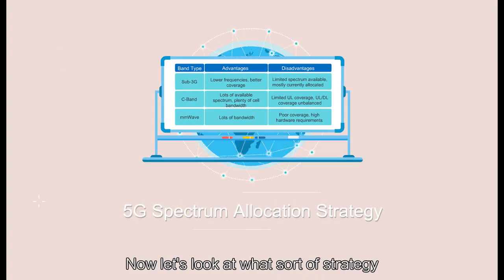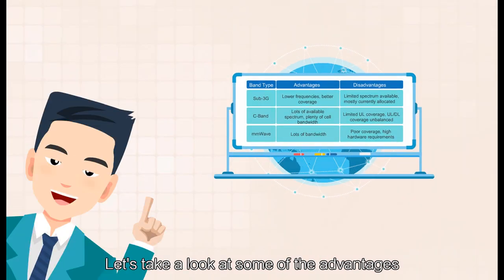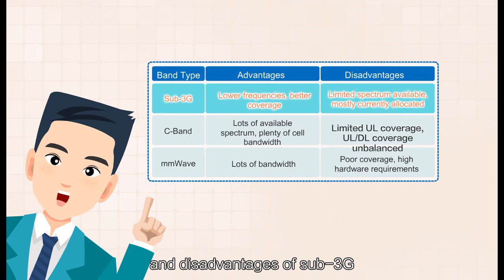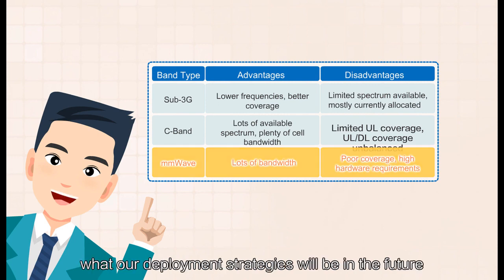Now, let's look at what sort of strategy will be used for 5G spectrum deployment. Let's take a look at some of the advantages and disadvantages of sub-3G, C-band and millimeter wave spectrums, and what our deployment strategies will be in the future.